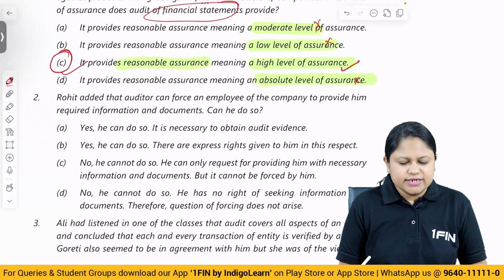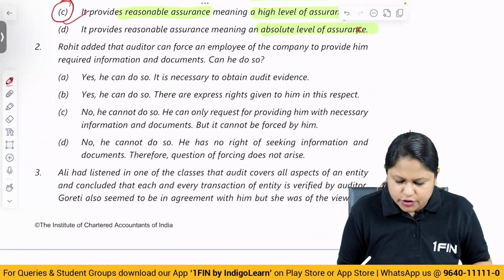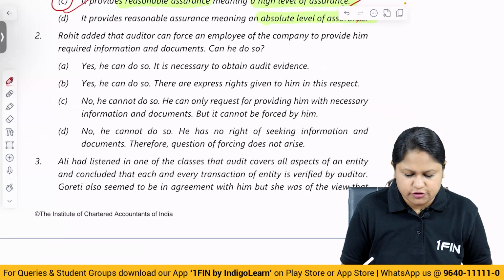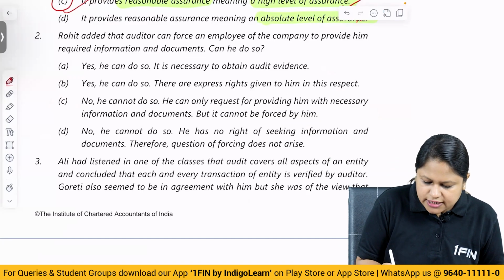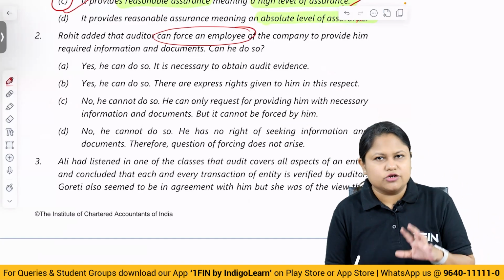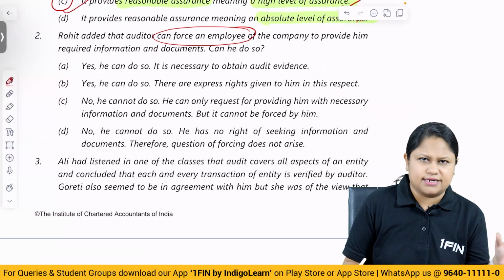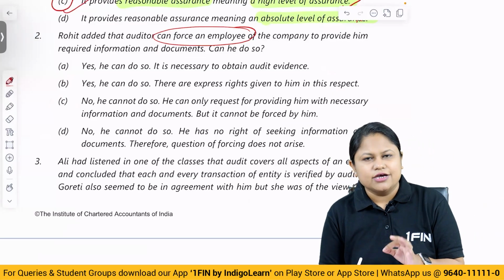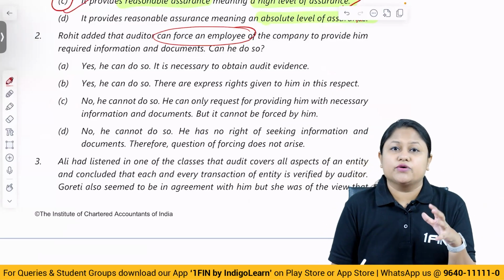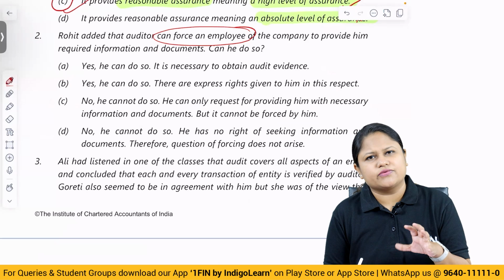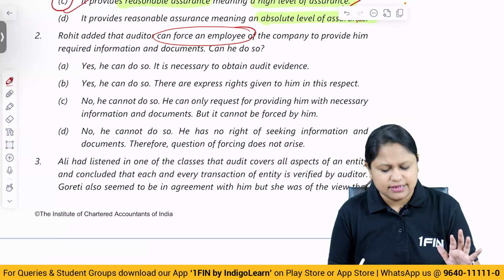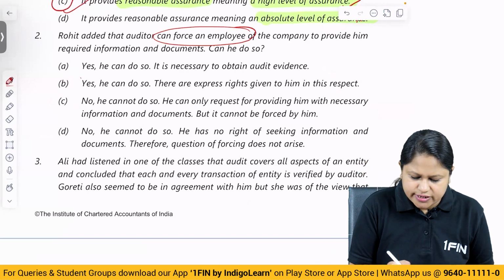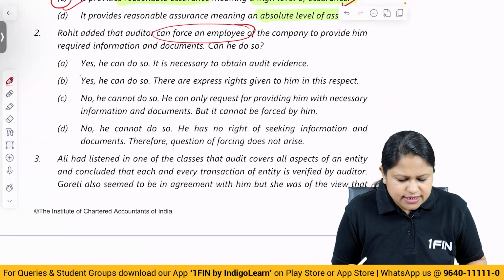Second, Rohit added that an auditor can force an employee of the company to provide him required information and documents. Can he do so? First of all, can the auditor obtain information from anybody within the organization? The answer to that is yes. As a part of his duty for the purpose of doing the audit, is he allowed to get information from the employees within the organization? Yes, he can do so. It is necessary to obtain evidence.